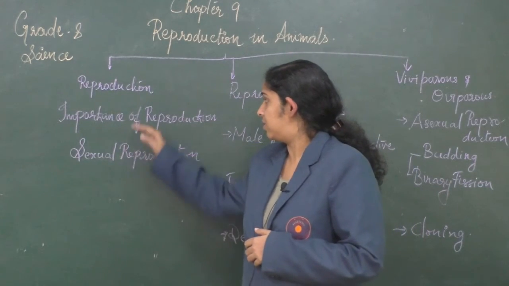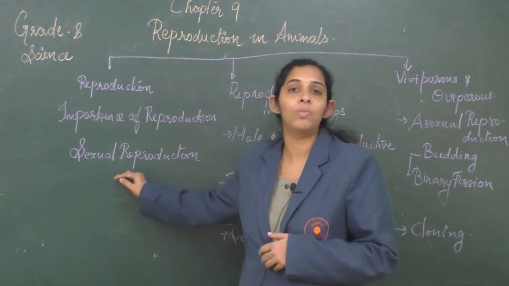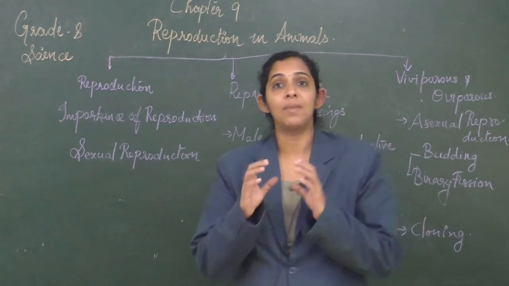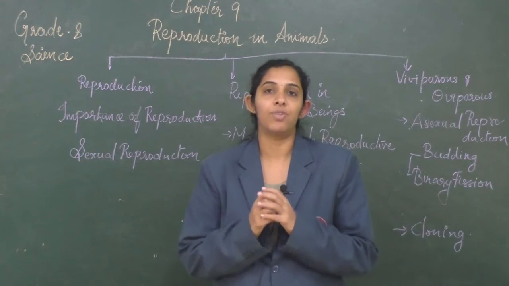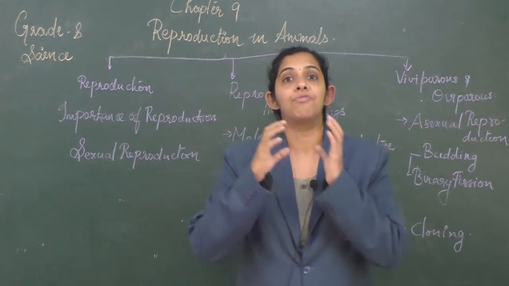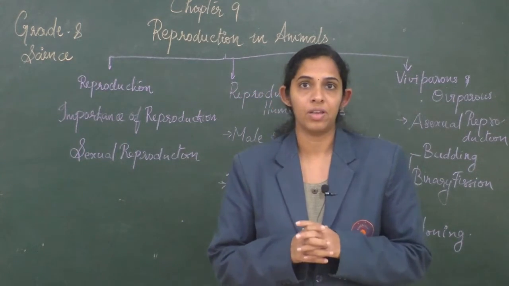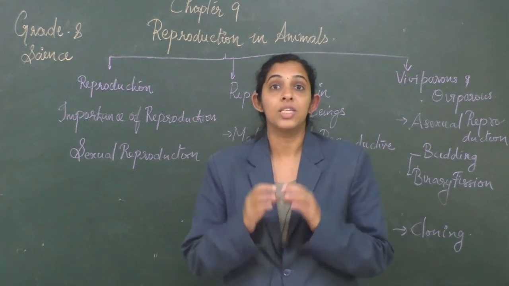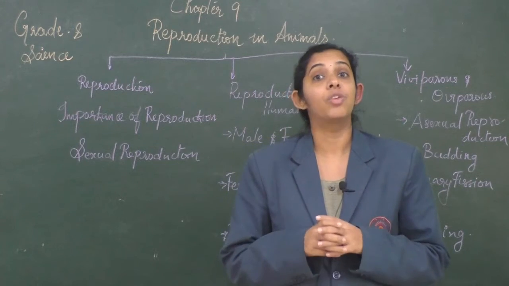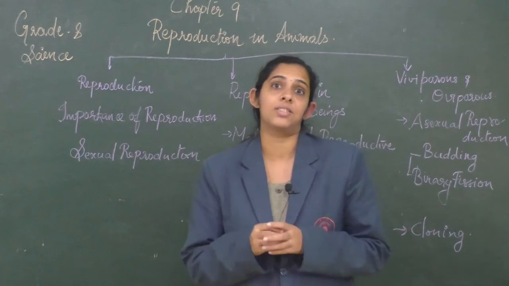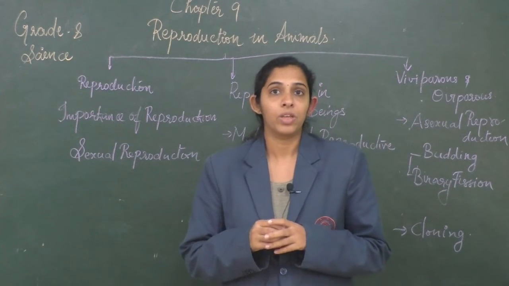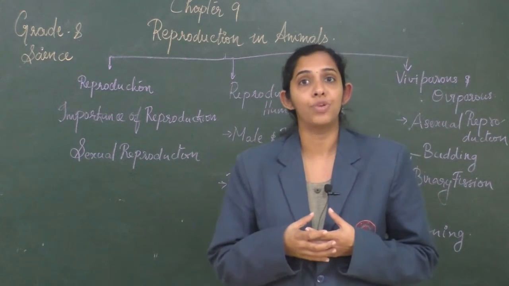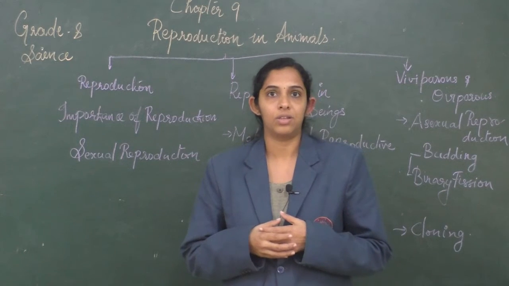Next, we have seen what we mean by sexual reproduction. Sexual reproduction is a type of reproduction in which both a male and female are involved. The male and female will produce special types of cells called reproductive cells or gametes. During sexual reproduction, these reproductive cells will fuse to form a zygote.